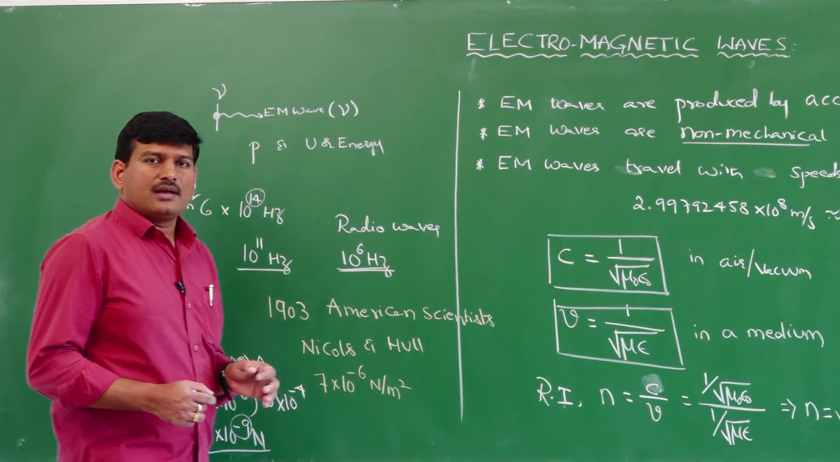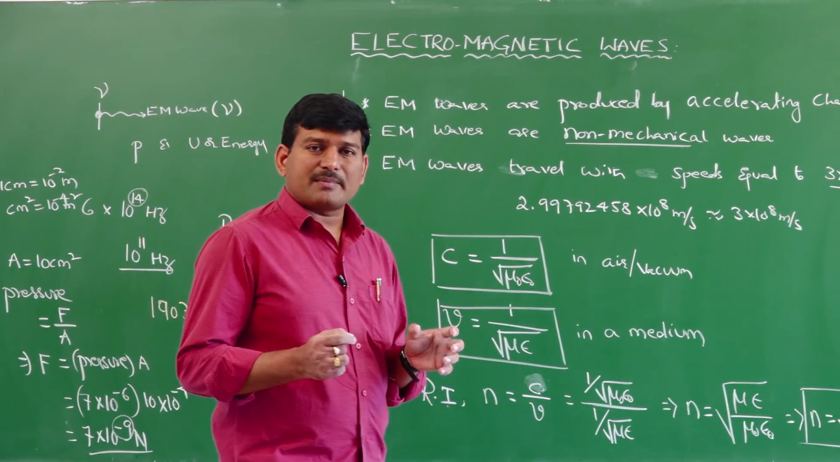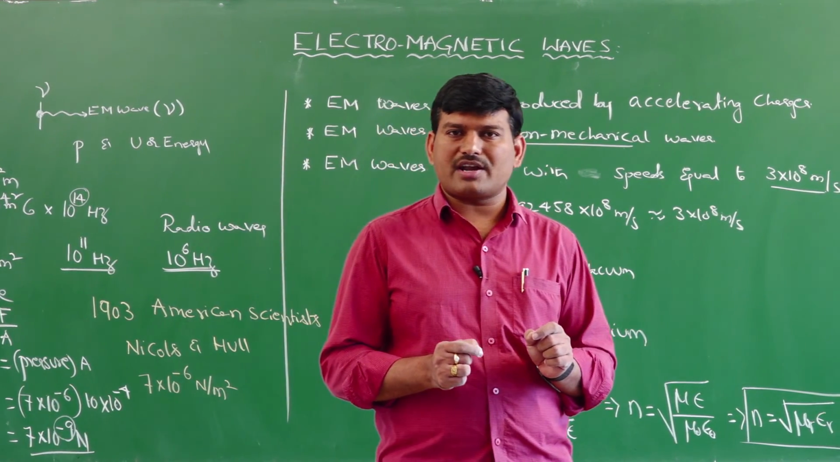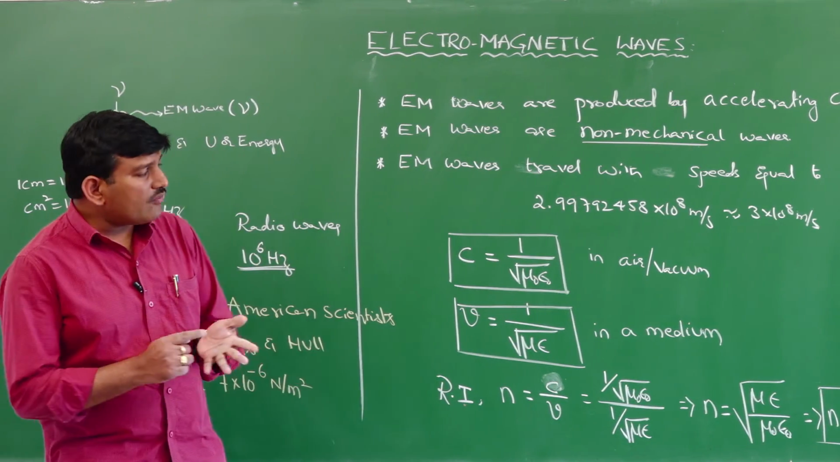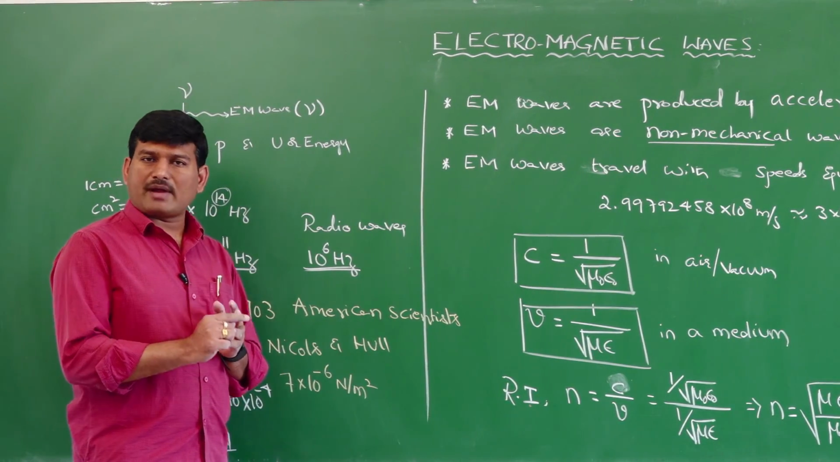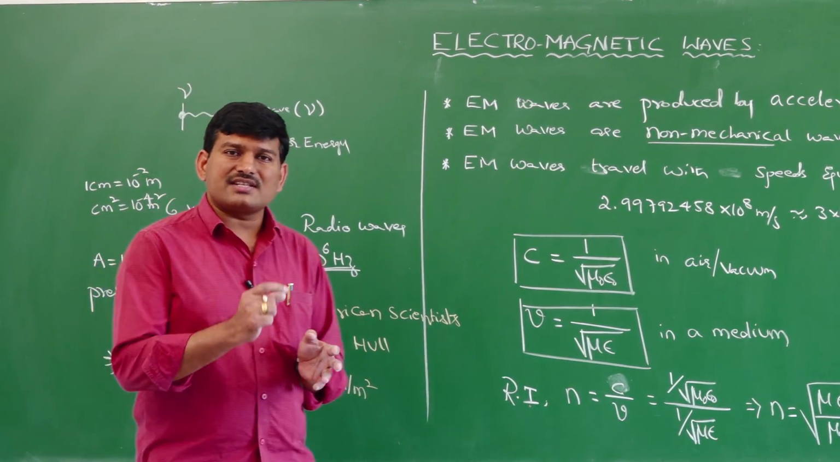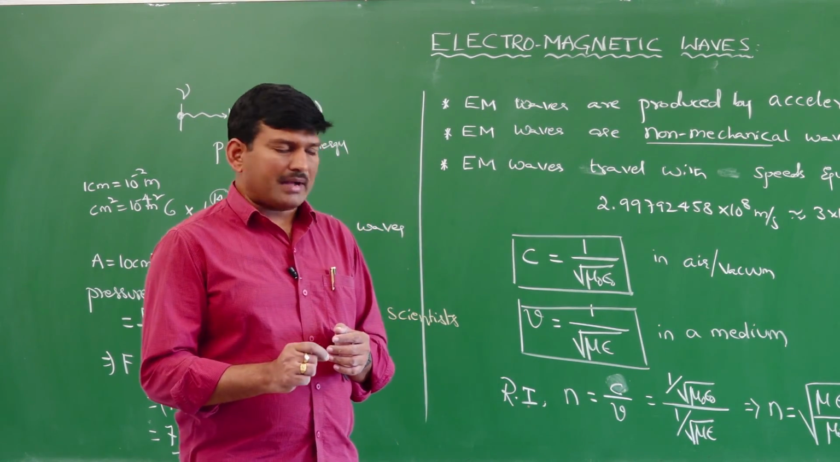Now, I told you that with the electromagnetic radiation some energy is there, and this electromagnetic radiation consists of an electrical vector as well as a magnetic vector. Now, we will study how to represent an electromagnetic wave and what is the energy that is carried with the electromagnetic radiation. Okay.